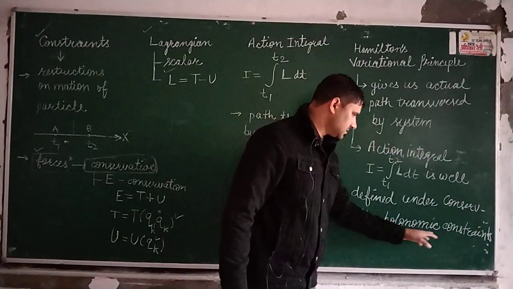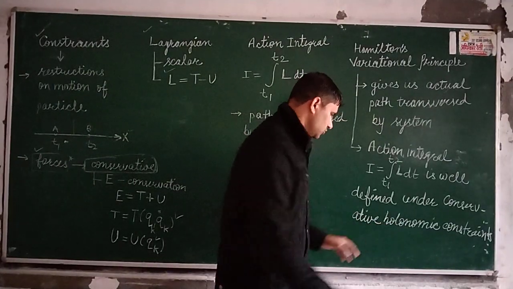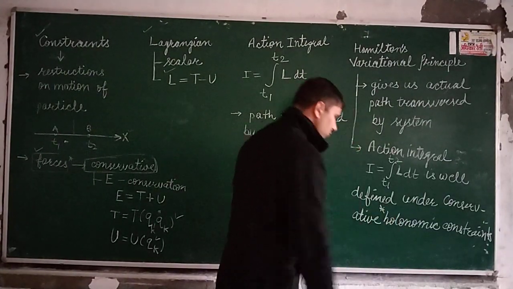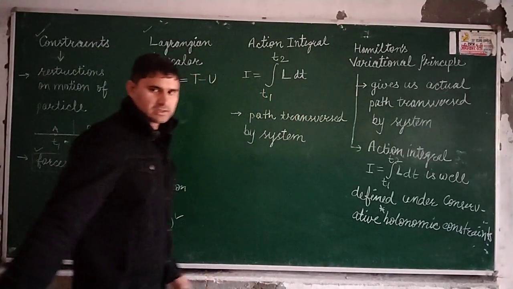And holonomic constraints are those which can be represented in terms of equations. So you must have an idea of holonomic constraints here. Okay, and the third point which we can